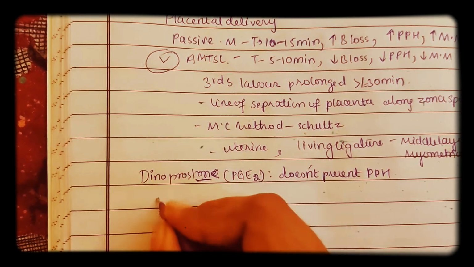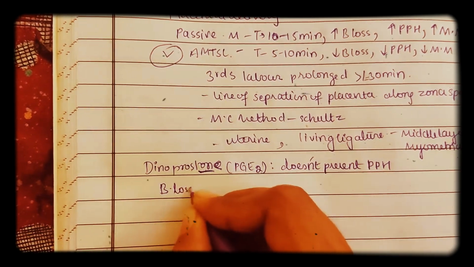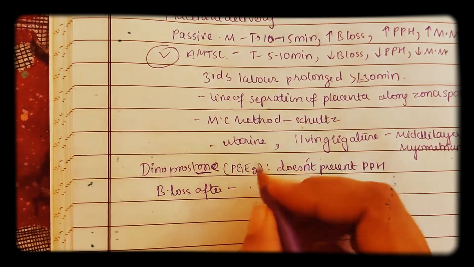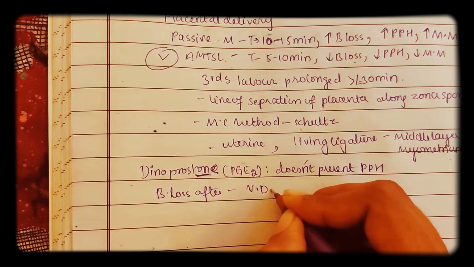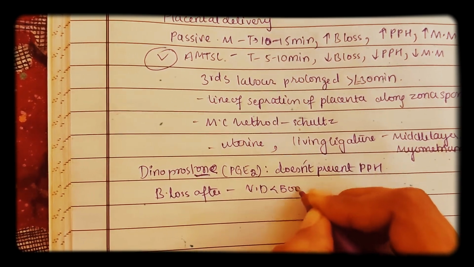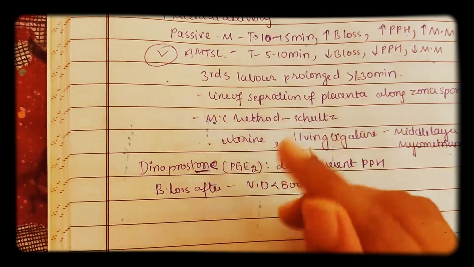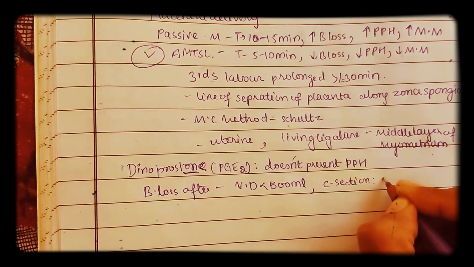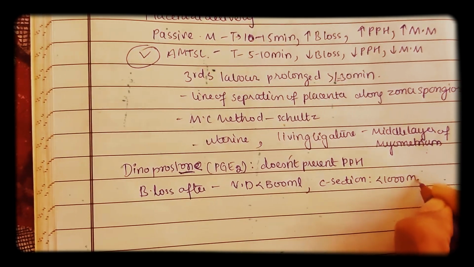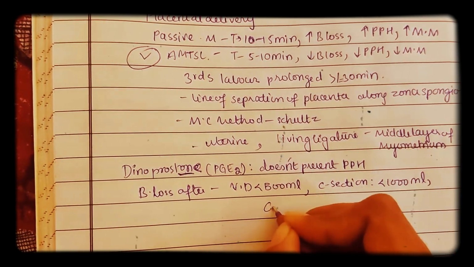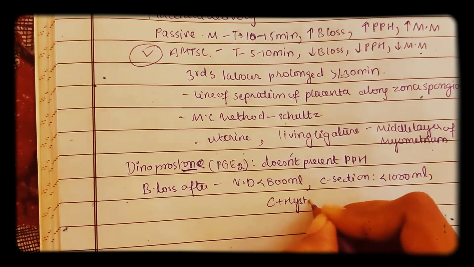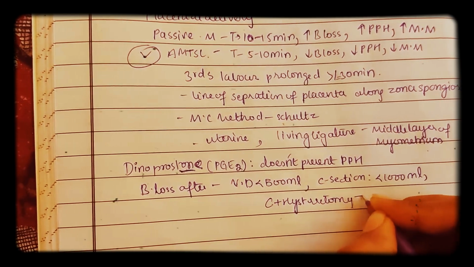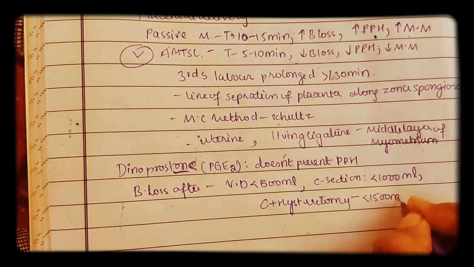Remember like that. Now let us see the blood loss after delivery. So after delivery, how much blood is lost? By means of normal vaginal delivery, about less than 500 ml of blood is lost. But if you see in the C-section, about less than 1000 ml of blood is lost. But coming to cesarean section, especially if you do hysterectomy, there is more loss. So the bigger the procedure, the more blood is lost. Less than 1500 ml of blood is lost.